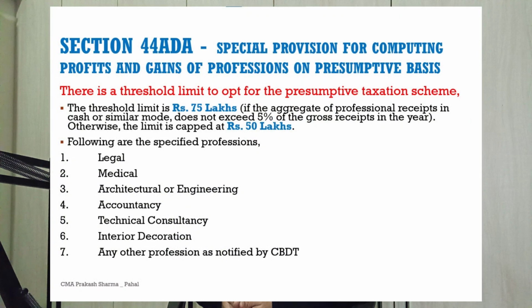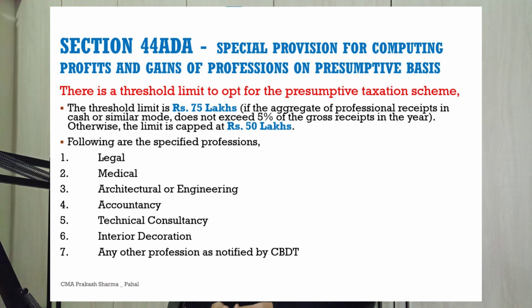A person adopting the presumptive taxation scheme can declare income at the prescribed rate. The Act has provided the scheme as explained in Section 44ADA, special provision for computing profits and gains of profession on a presumptive basis. There is a threshold limit to opt for the presumptive taxation scheme.